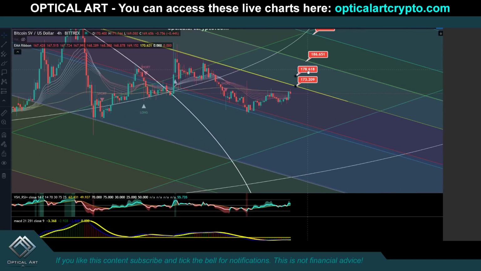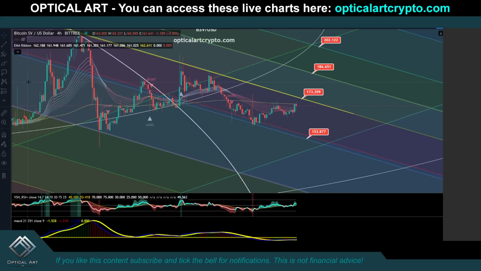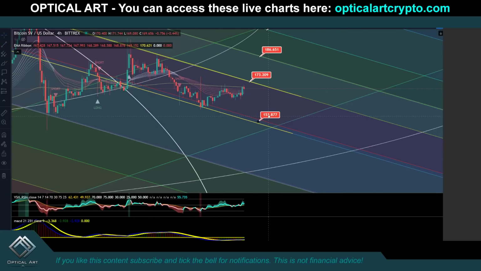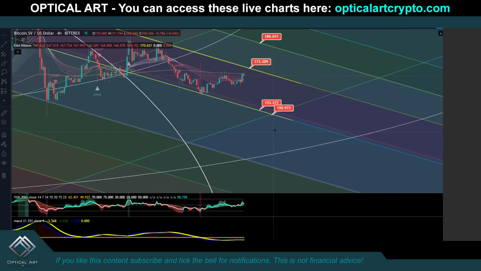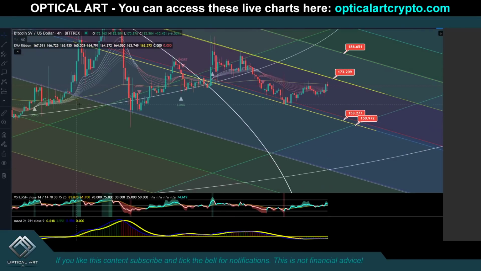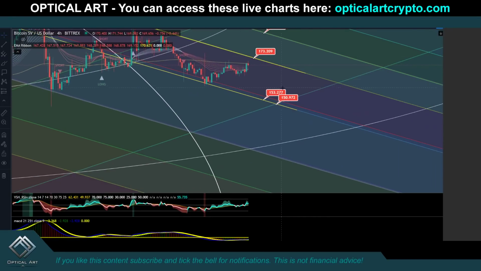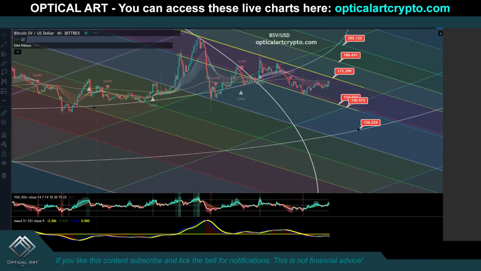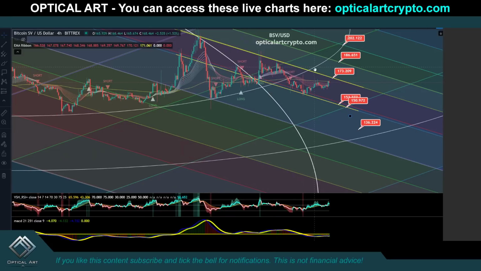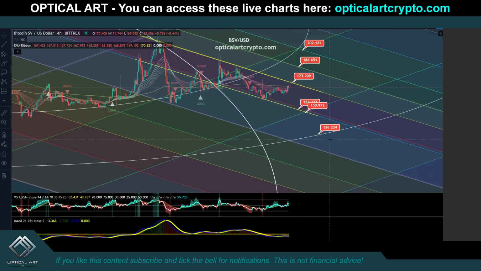Your current support is going to be down here around potentially, let's see, both of these lines are being respected. I think this is probably going to be your stronger support. So if you do have a drop, I would watch $153.27 to potentially $150.97. And then you can see how well we're respecting this white ring here. So if we do have a substantial drop, your next major support to watch will be this ring, as we have been respecting this fib circle. This is the same fib circle, so likely this will be a good support level, $136.22.